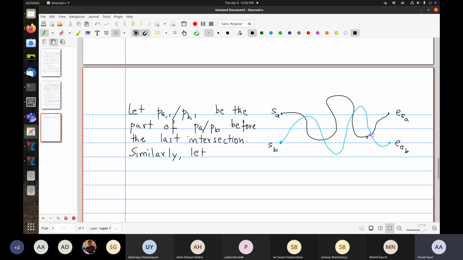Of course, PA1 is the initial part up to the X, and PB1 is the initial part of PB.